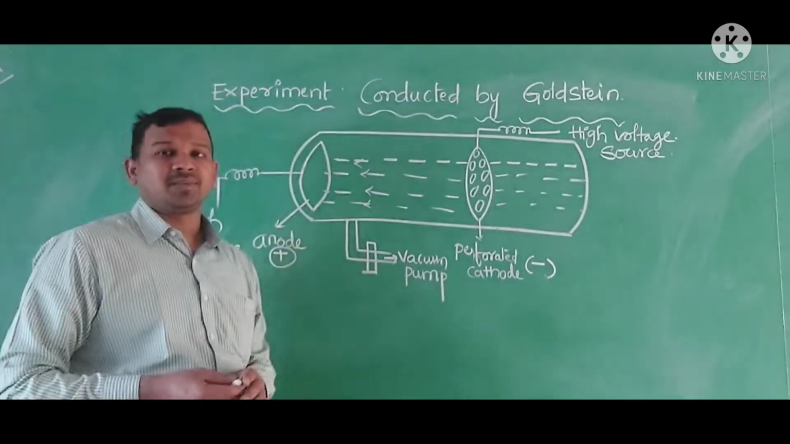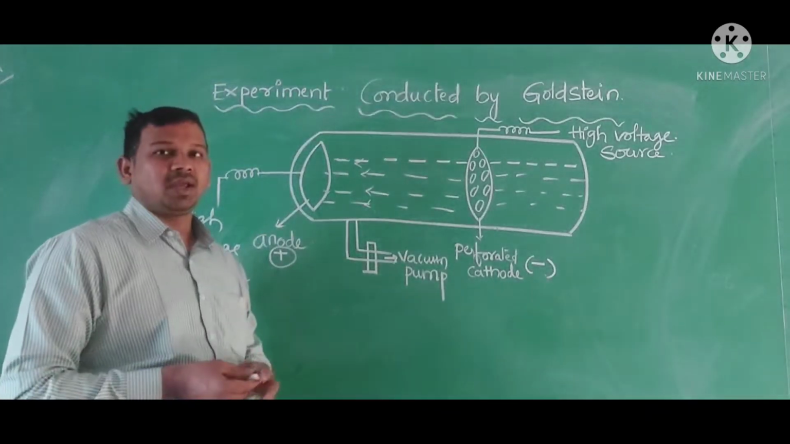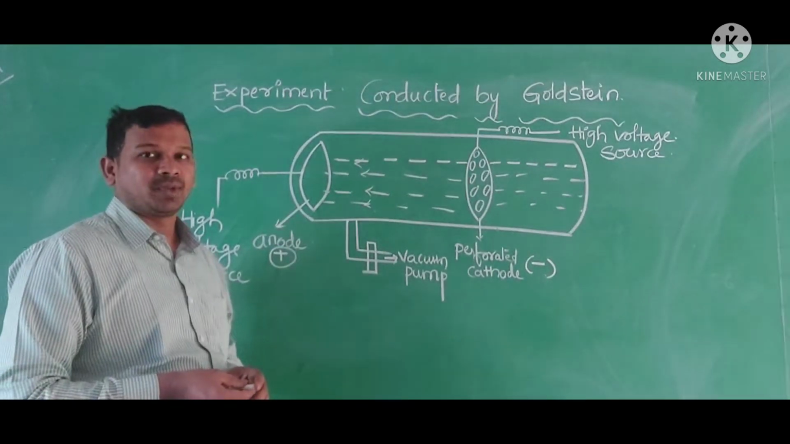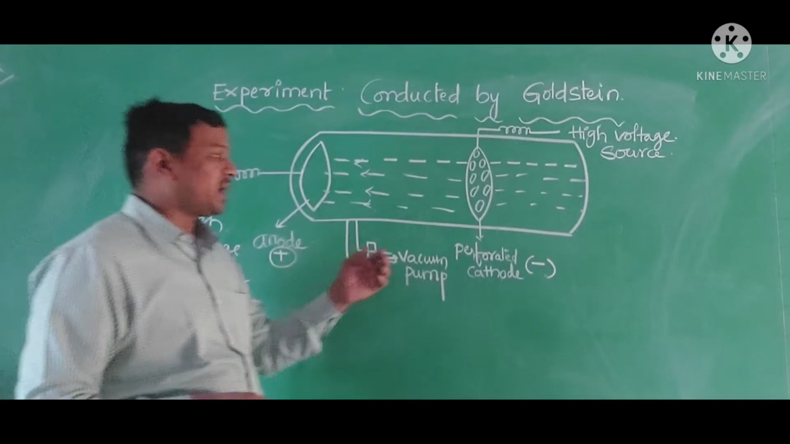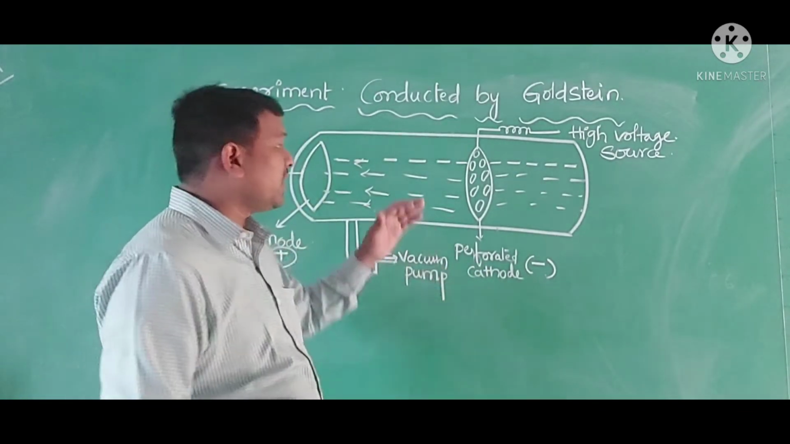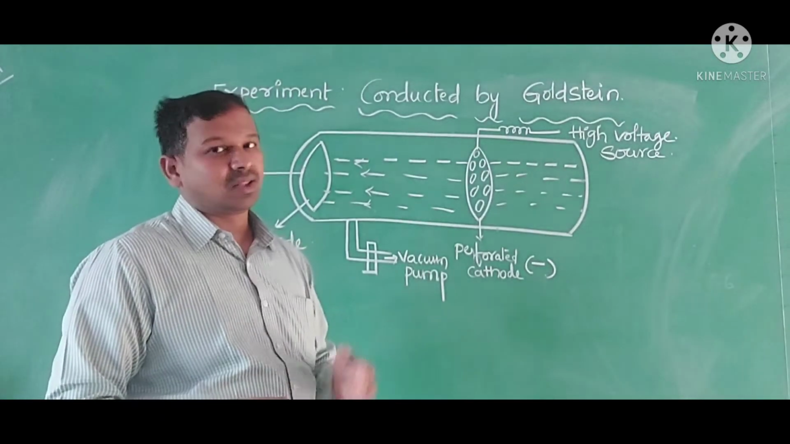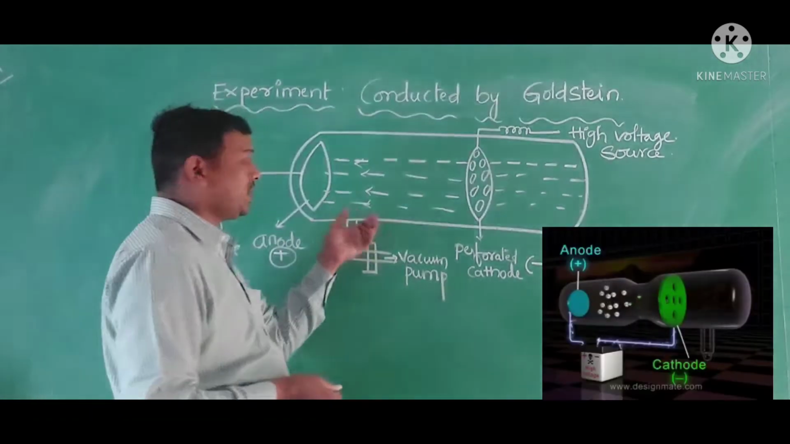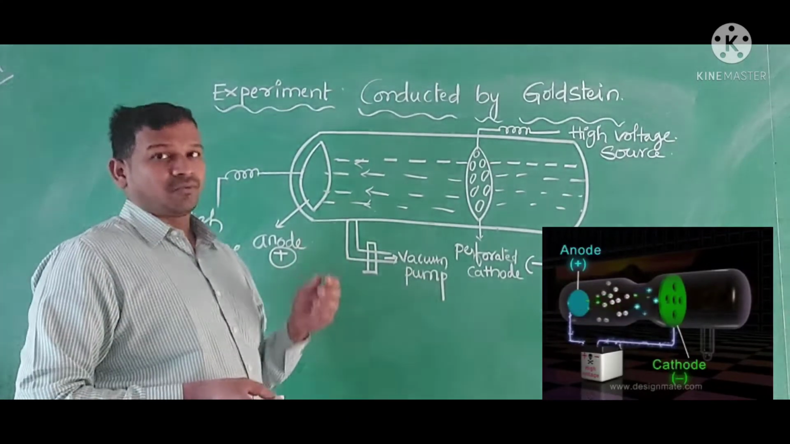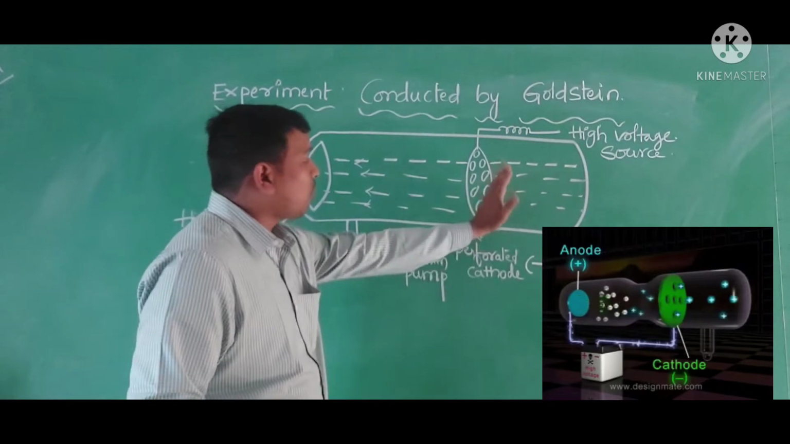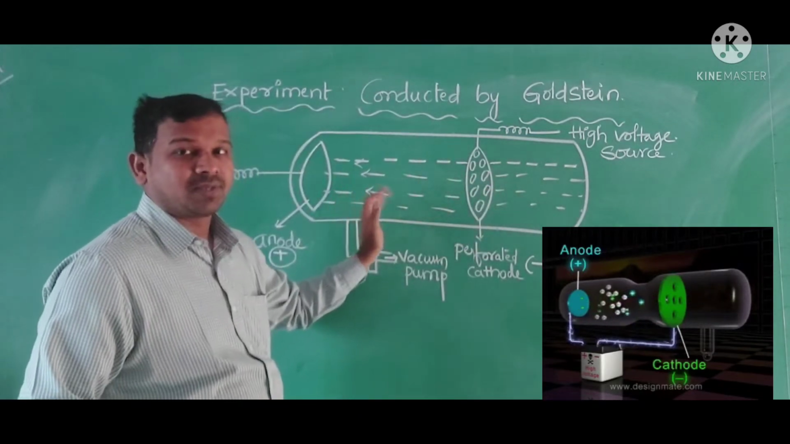Here is a model of the Goldstein experiment. In this, he took the discharge tube with a perforated cathode which has holes. When he applied a 10,000 volt source, he observed that very dim luminous rays start flowing. Some of the rays are flowing opposite to the cathode rays.